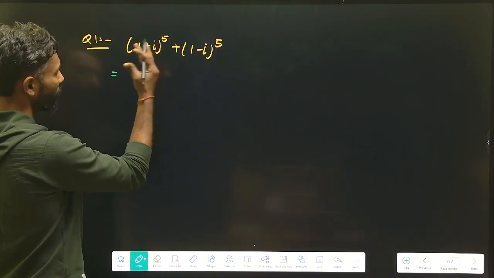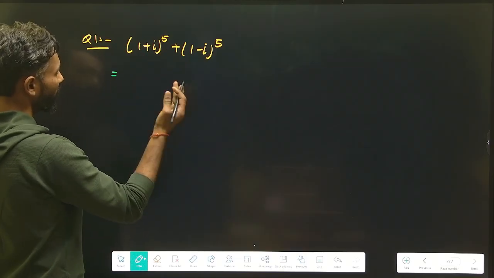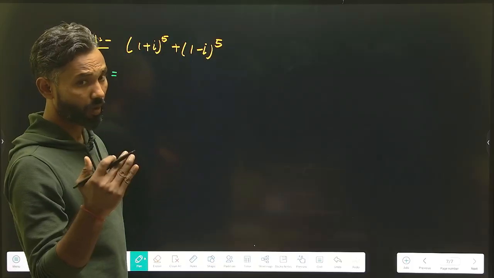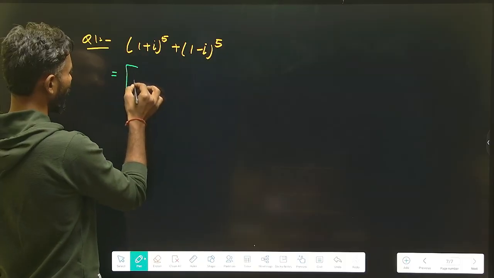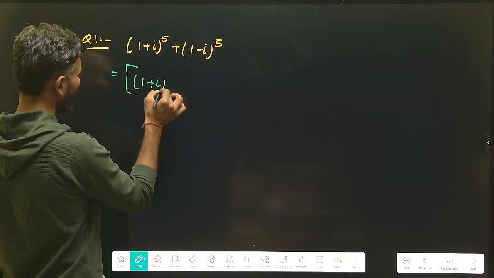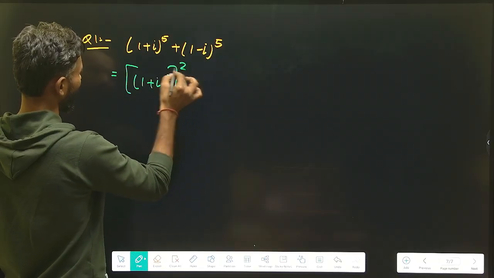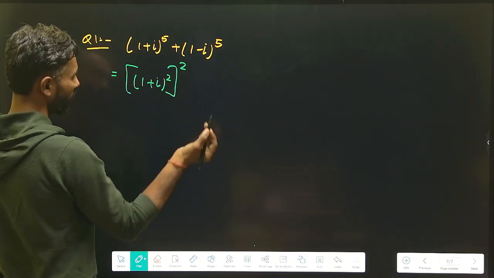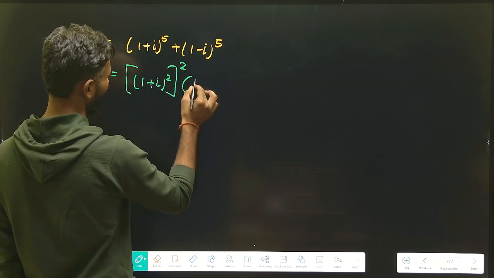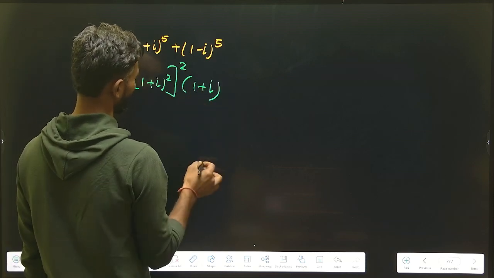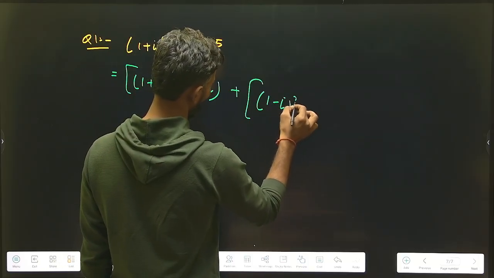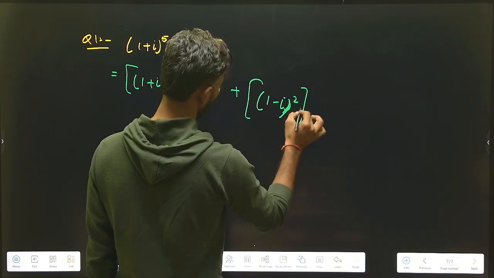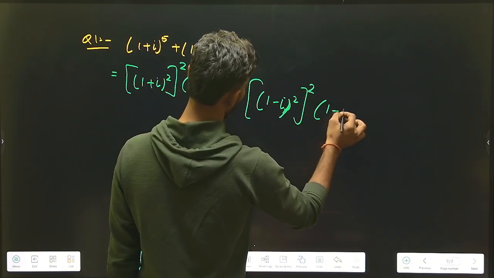I just have to split the terms, as we have discussed (1 plus iota) whole square. So I can write it as ((1 plus iota) whole square) again whole square, since 2 multiplied by 2 is 4, and 1 plus iota is just remaining. Plus again, ((1 minus iota) square) again whole square, and I can write 1 minus iota again.